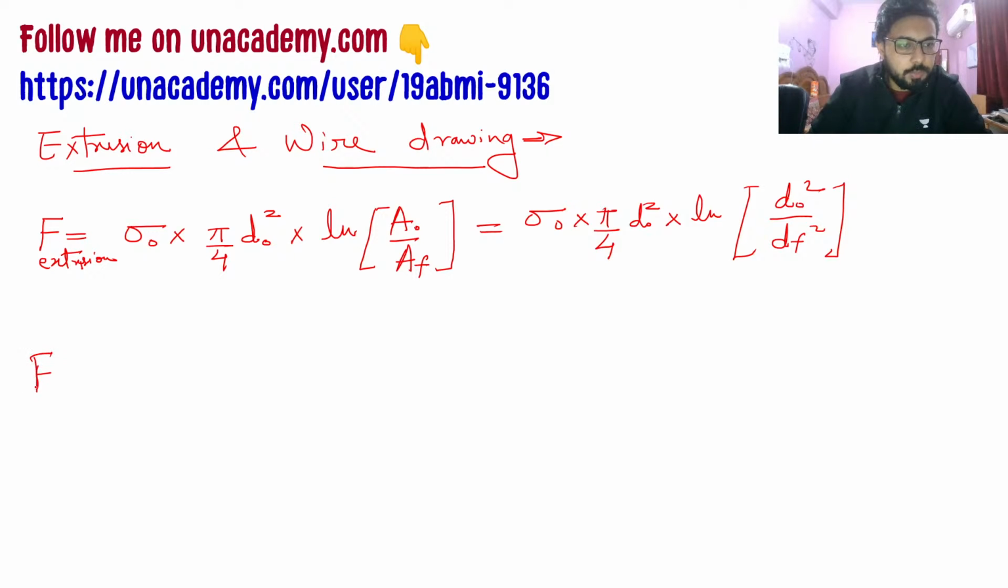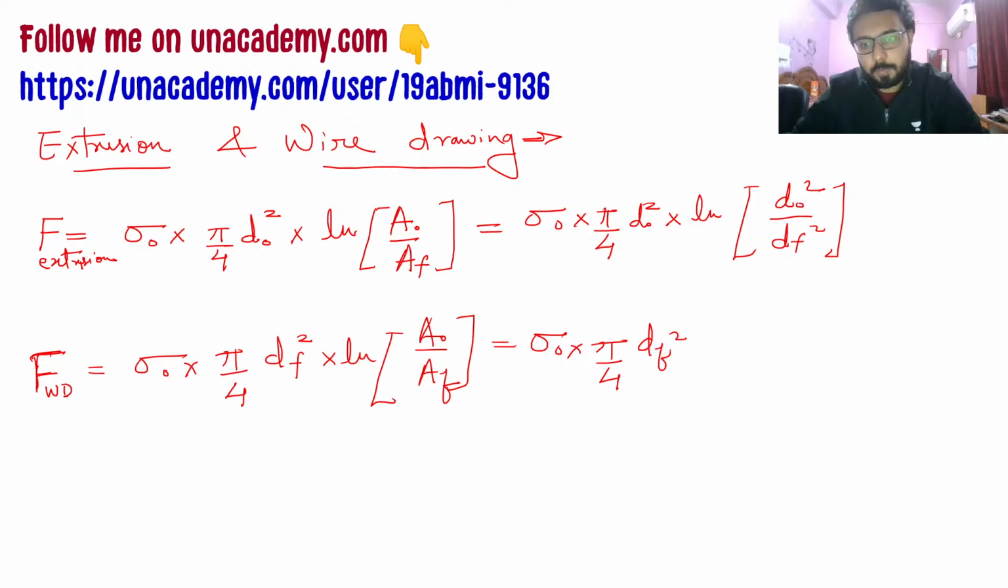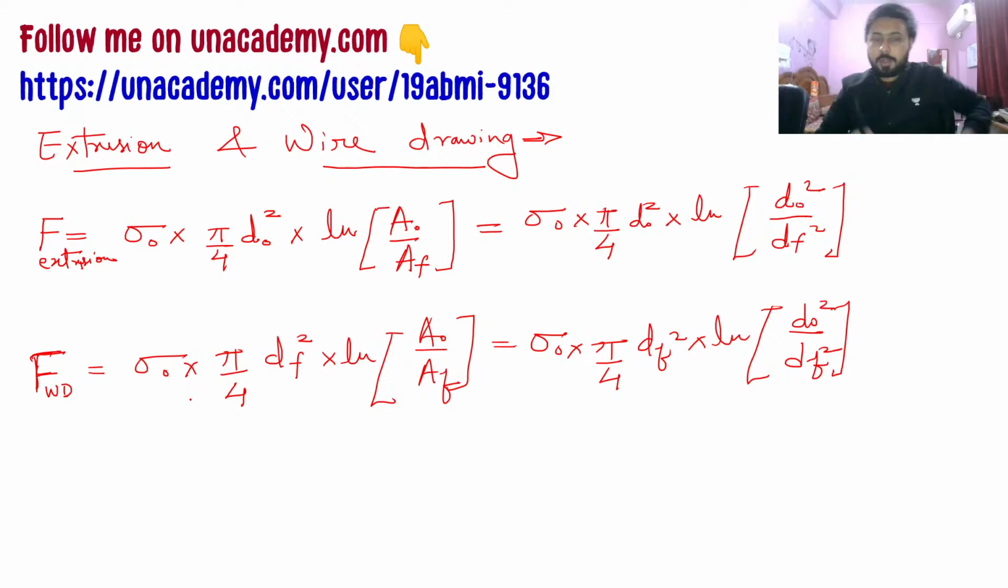The wire drawing force has this formula changed a little bit, where we have the flow stress times the final area, and then ln of A naught divided by A F, which is the same here. So these are the forces of extrusion and wire drawing, and you have to just remember both of these.